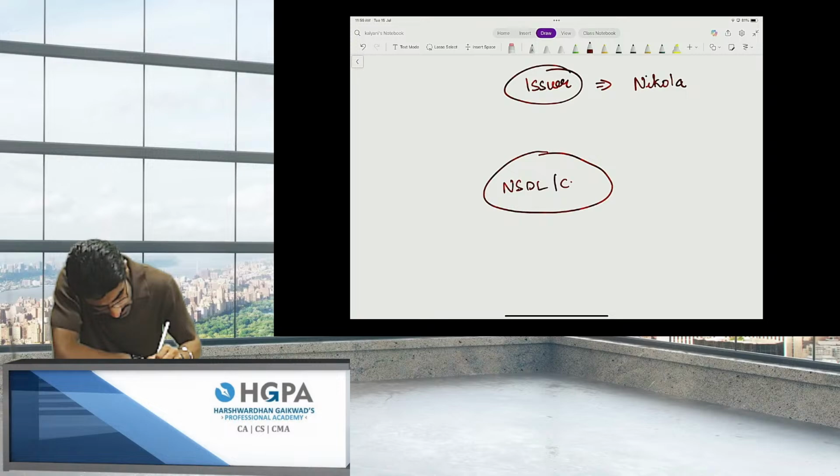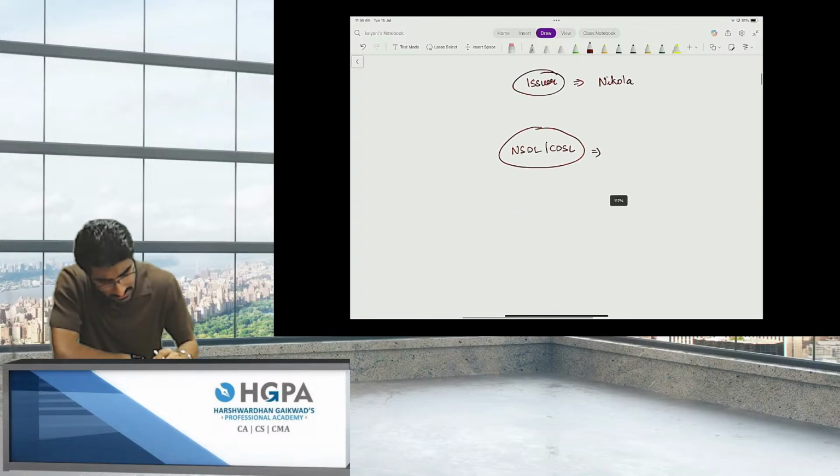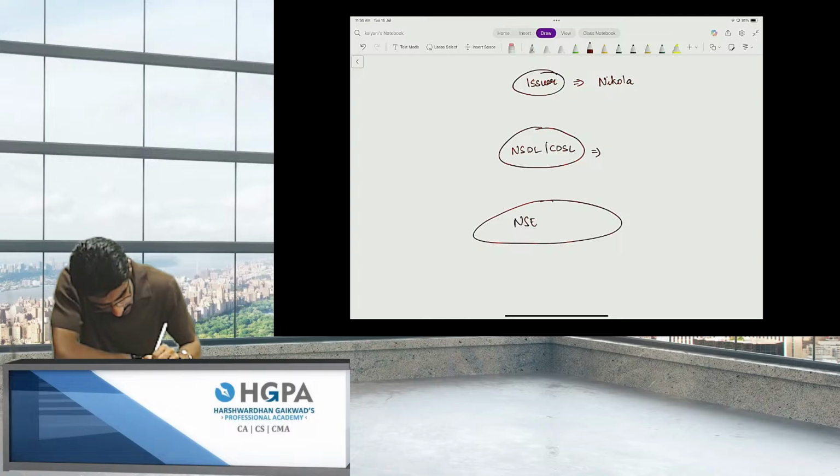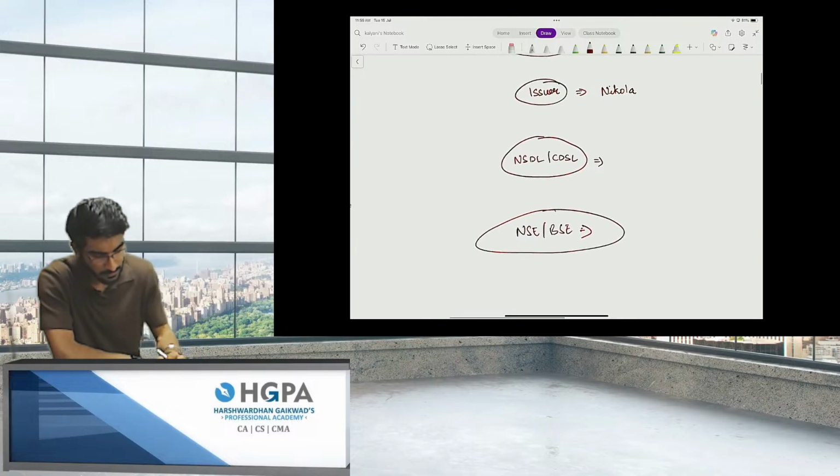NSDL and CDSL. Now I'll tell you what they are. Very simple, people, nothing difficult, okay? Next are NSE and BSE. We all know this. Okay?